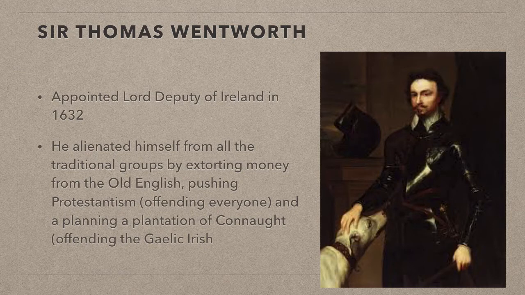As the King's representative, Wentworth alienated himself from all the traditional groups in Ireland, extorting money from the Old English within the Pale, pushing Protestantism and planning a plantation in Connacht. However, this plantation never actually came to pass, as Charles was getting in trouble back in England.